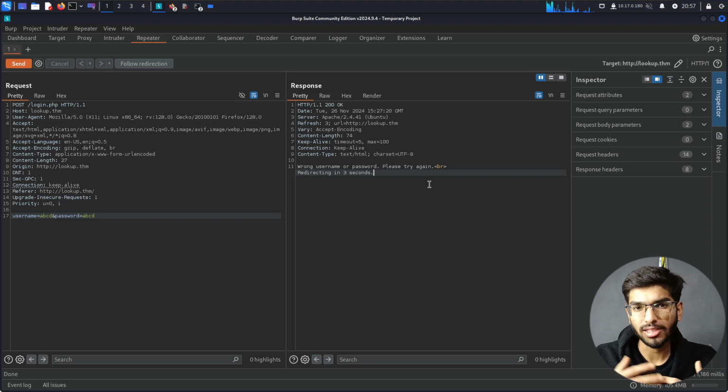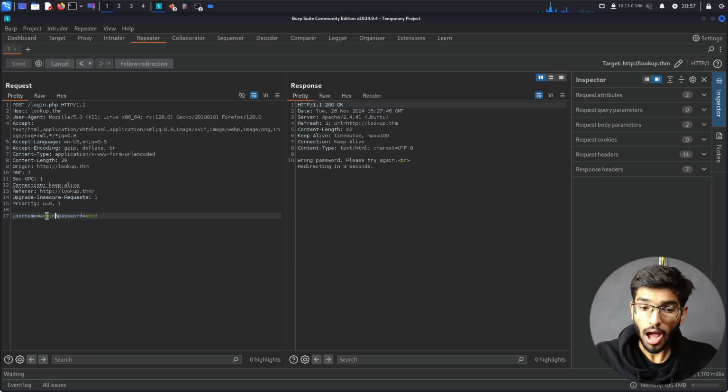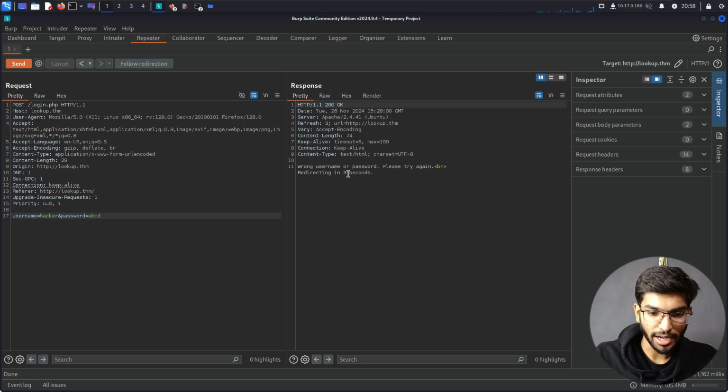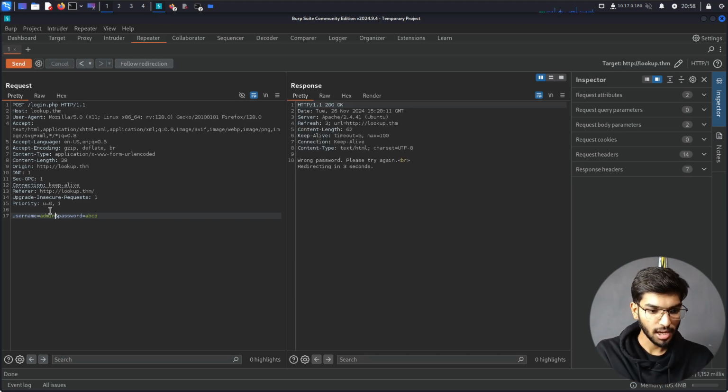Now, after a bit of fuzzing and manually looking through the pages, what I noticed is that when I specify the username field as admin and pass it in, I see the content length is 62 and it says wrong password, not wrong username or password. If I modify this to hacker or any username other than admin, it just says wrong username or password. So it's a huge confirmation that I have a user called admin in my page, right?